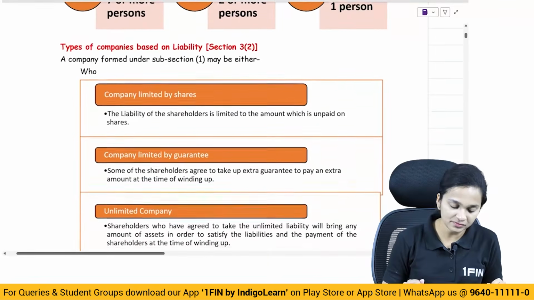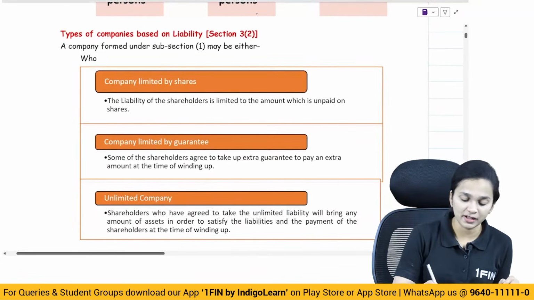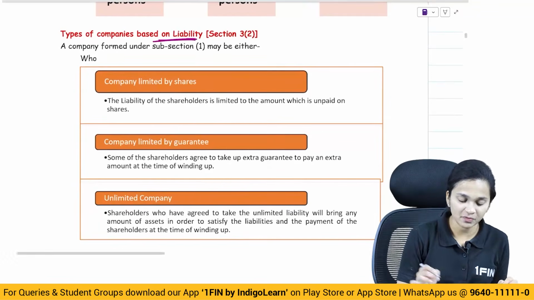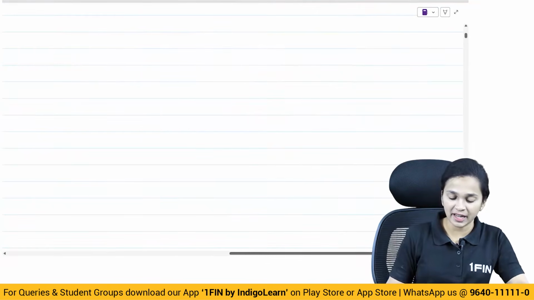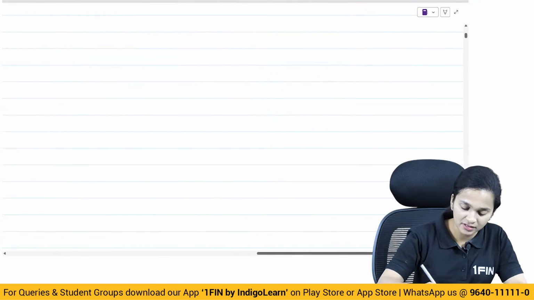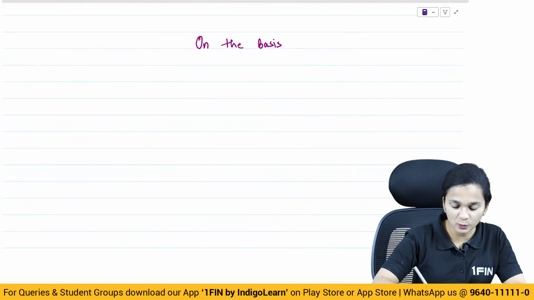Now, there are different types of companies on the basis of liability. On the basis of liability, a company can be divided into 3 types. This is something which we have already seen in section 2 under definitions.